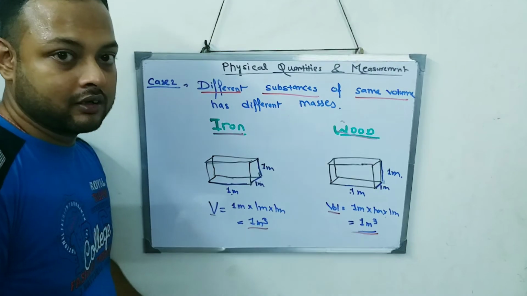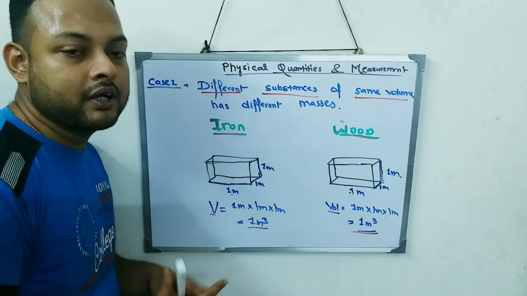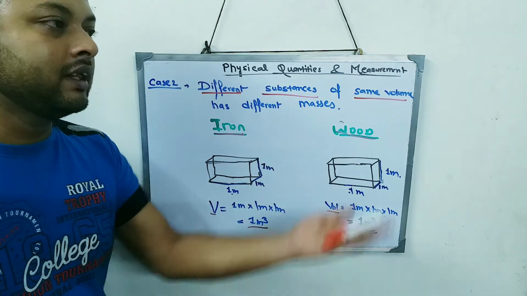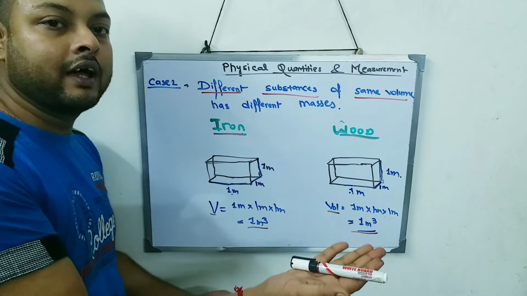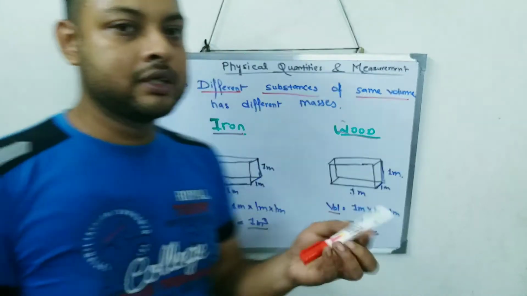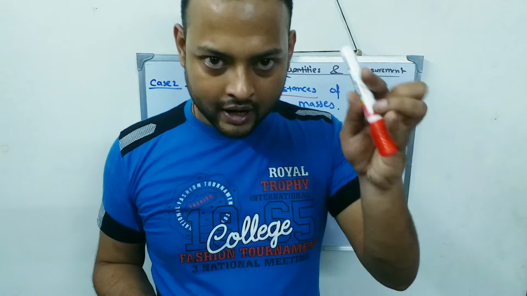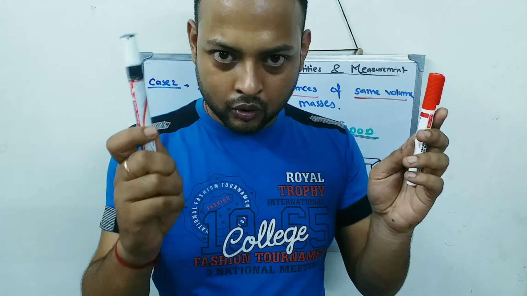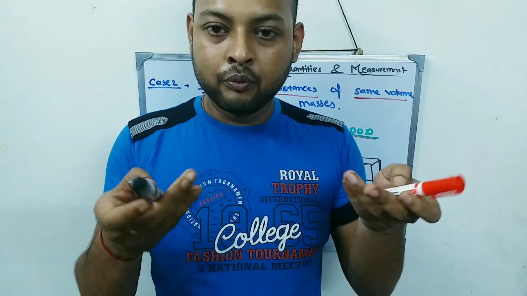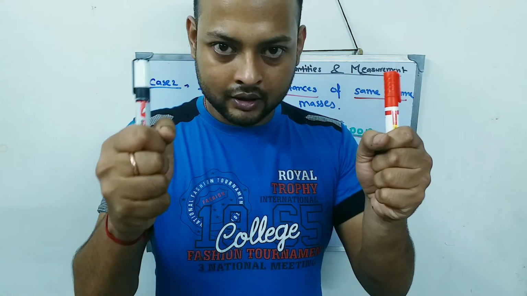Now think, you have to think and experience. Suppose I have an iron of 1 meter cube, and on the other hand I have wood of 1 meter cube. This is iron and this is wood, both 1 meter cube, and I lift both on my hand.